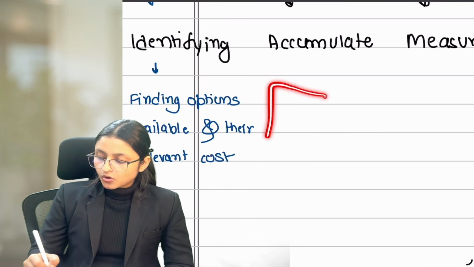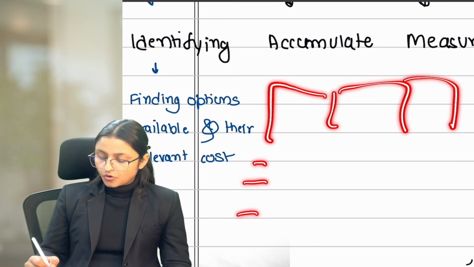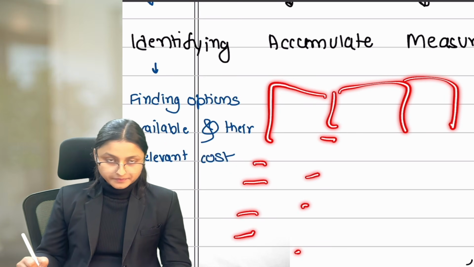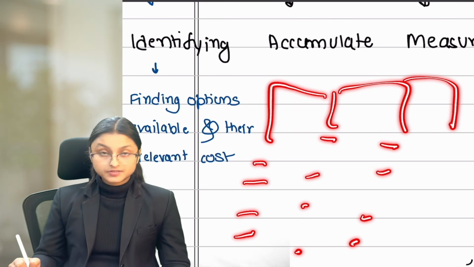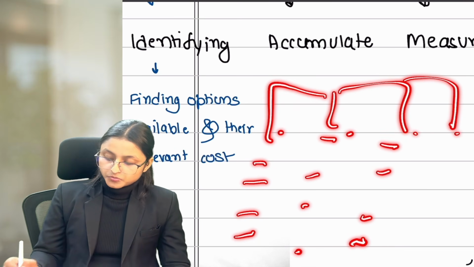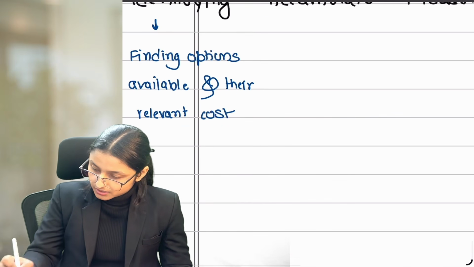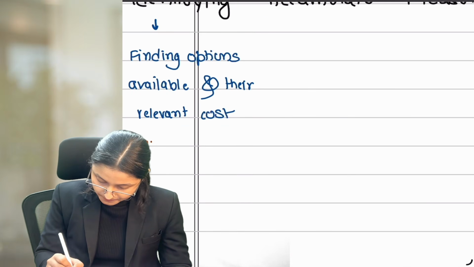Find out what options are available and what relevant cost is incurred in them, so that you can select which one is better for you. Let's take an example to understand this.